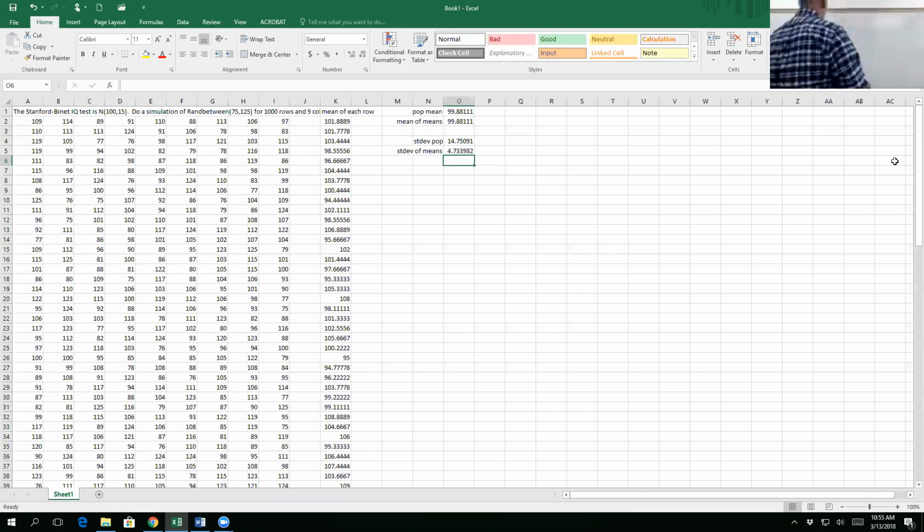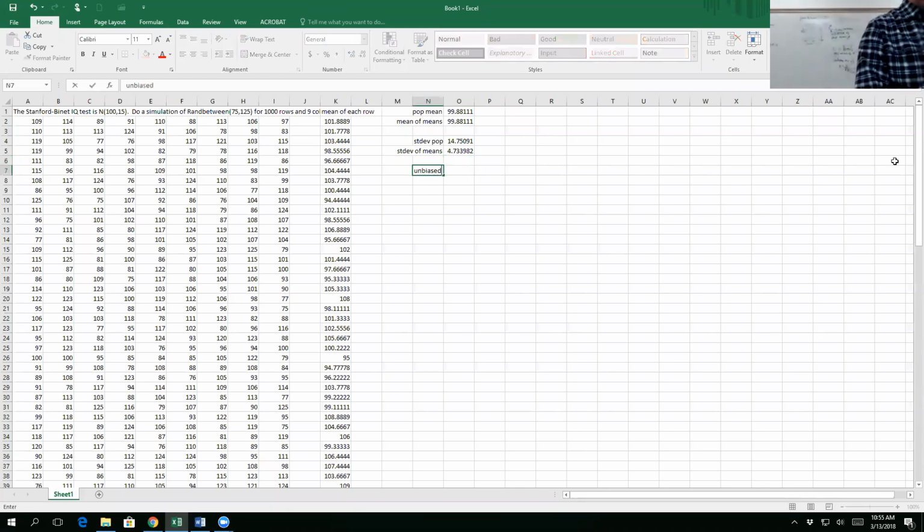So I've got a biased estimator. If I want to make it unbiased, the relationship is S equals sigma divided by the square root of n. If I take the population standard deviation in this case, which is 14.75, and I divide that by the square root of how many is in each of my samples, each row? 9.